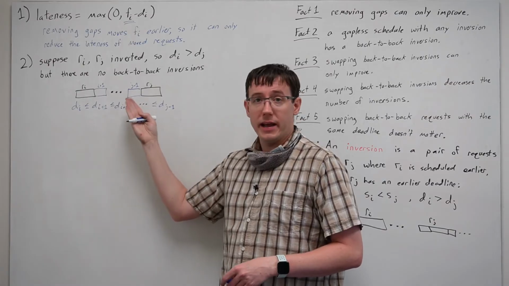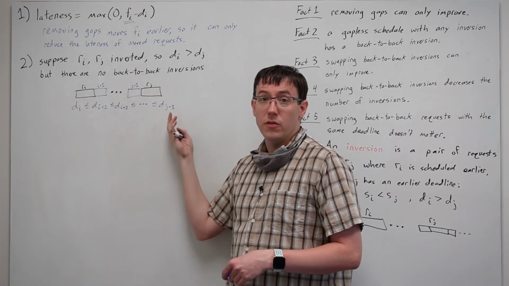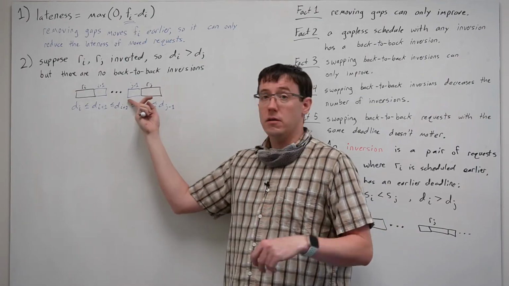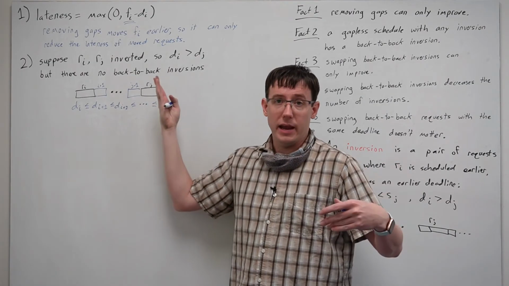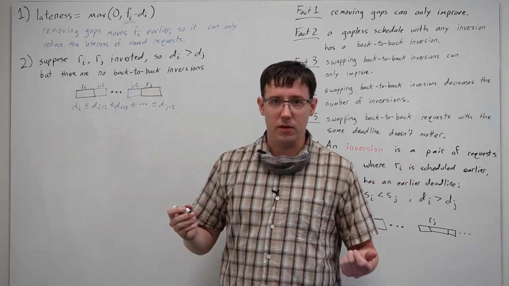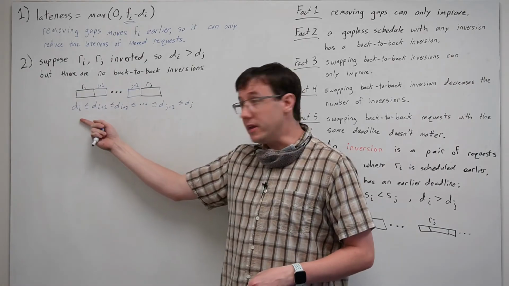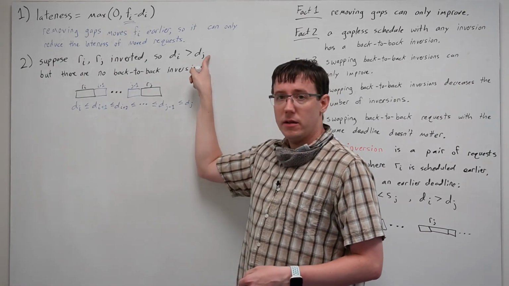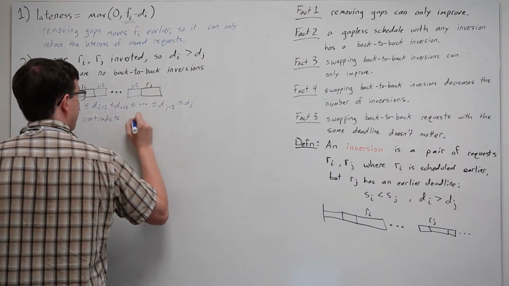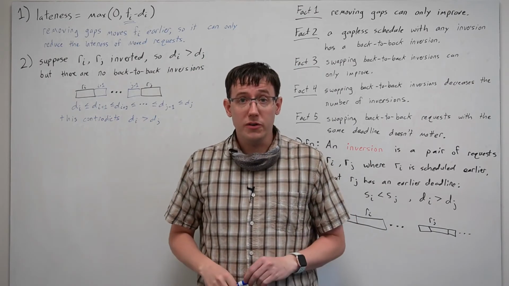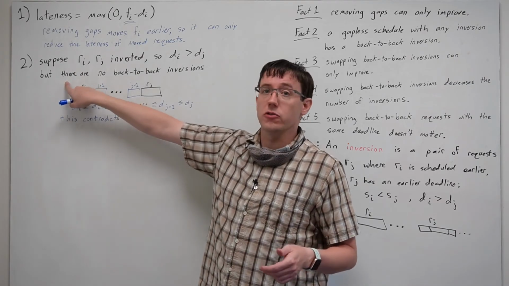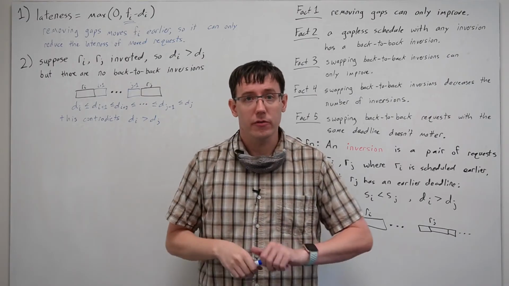And its deadline has to be greater than or equal to the request that came before it, otherwise there would be a back-to-back inversion. And then the deadline for j has to be greater than or equal to j minus 1, otherwise we'd have a back-to-back inversion. But this contradicts the fact that we had an inversion in the first place. So our assumption must have been false. There must be a back-to-back inversion whenever there is any inversion.